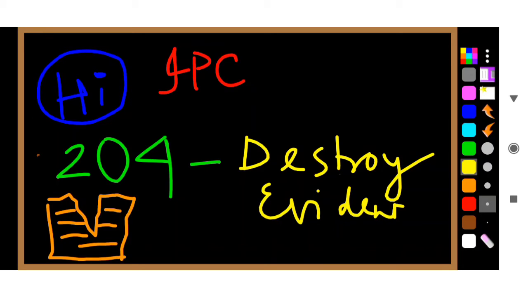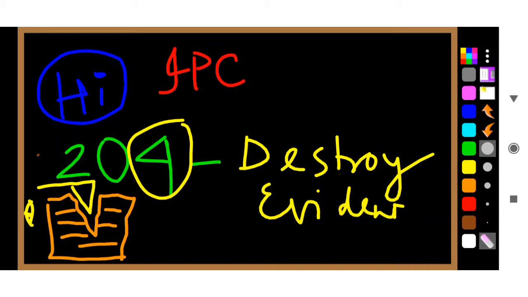Now if I put a 4 here, you can see a 4 from this side. So in 204, the 4 means destroying. Destroying of evidence is 204. Okay, now let us go to the next one.